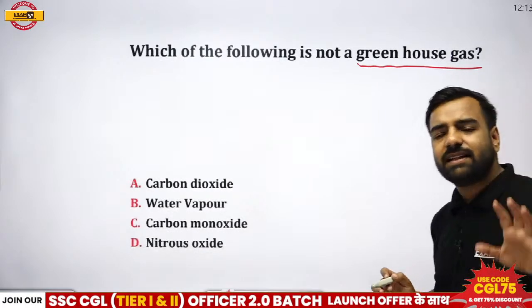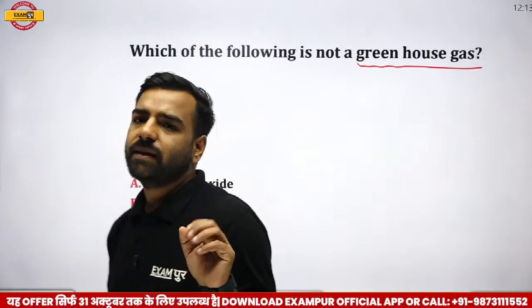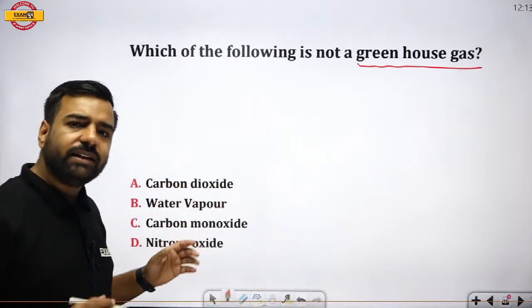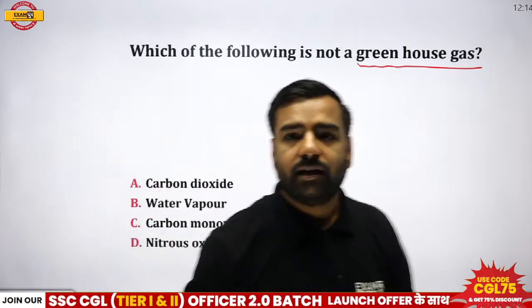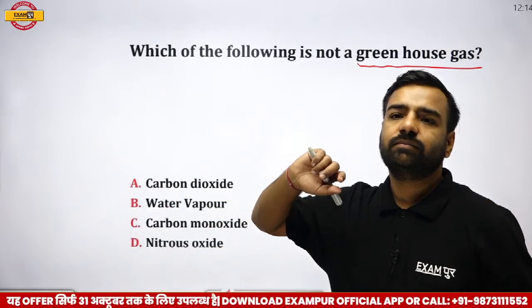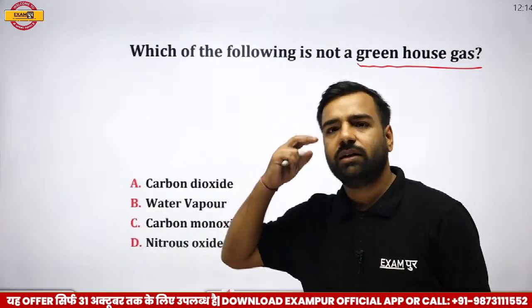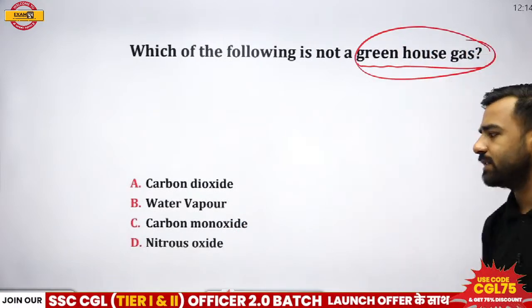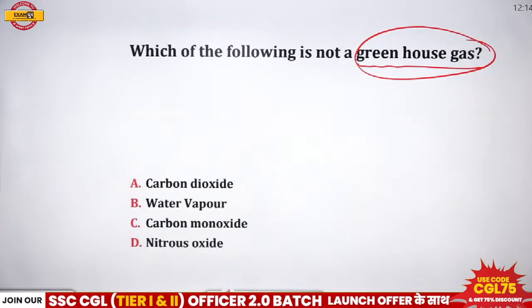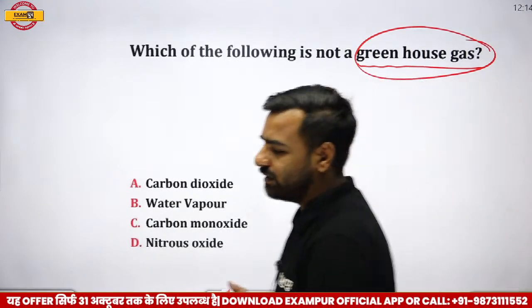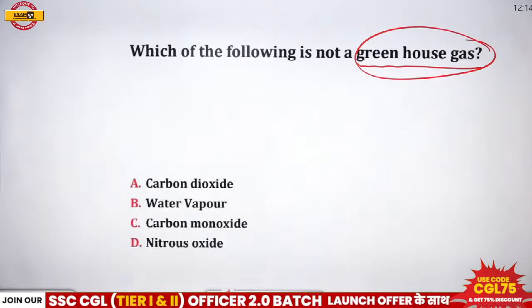Now if I talk about this greenhouse gas, what's that? We know that these are the gases which are released, and when these greenhouse gases are released, here we can relate it with what? Yeah, that's true, Aman. Totally correct. So yeah, I was waiting for the answer. What is greenhouse gas? So we have three of the options which are related with the greenhouse, and one of the option is not related with it. So let's see who can give this answer. Answer please.